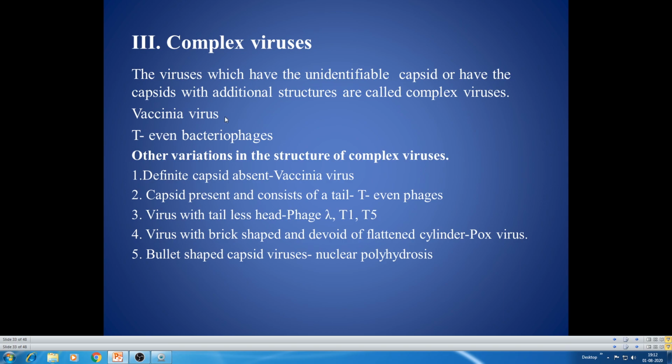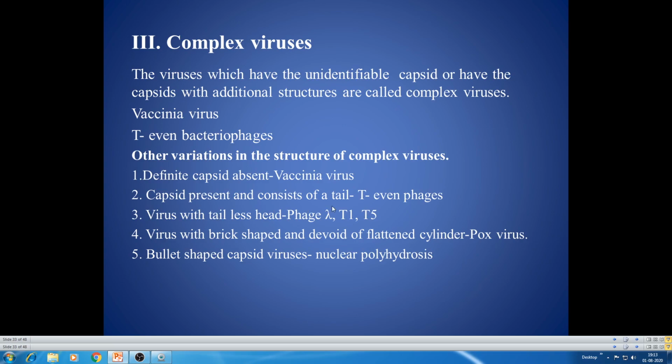In the case of vaccinia virus and T-even bacteriophages, which you have already seen, you can see a head and a tail, tail fibers, a collar, and tails with collar sheaths, and different structures. A typical capsid is absent in the case of vaccinia virus.